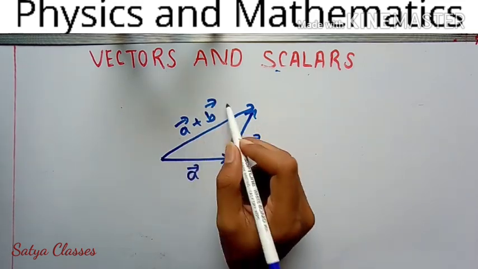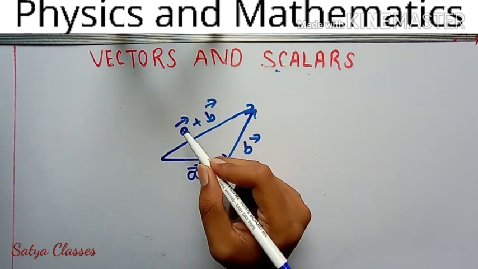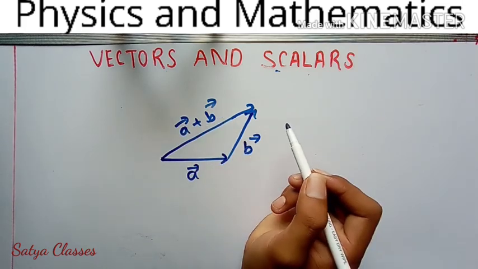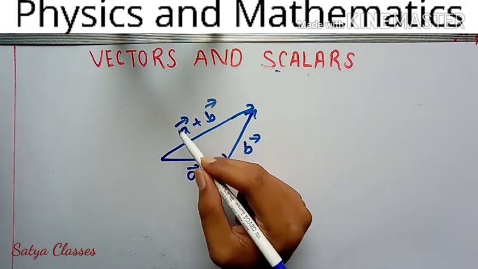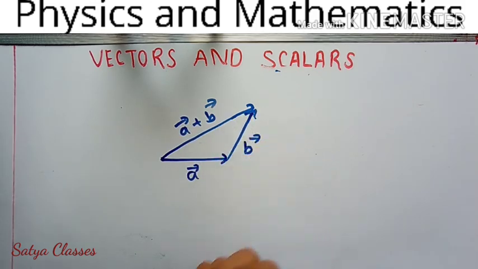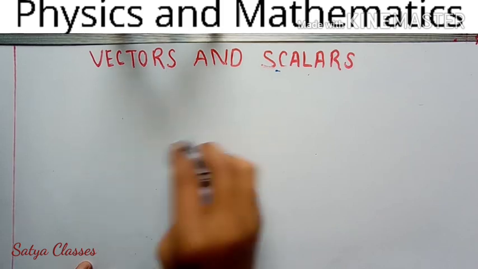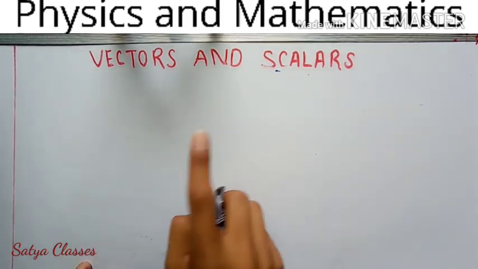You are adding vector a to vector b. Understand? This is the law. But what about the magnitude? For calculating the magnitude, I am taking the second law, and after knowing it, you can derive the same result for the triangle law.